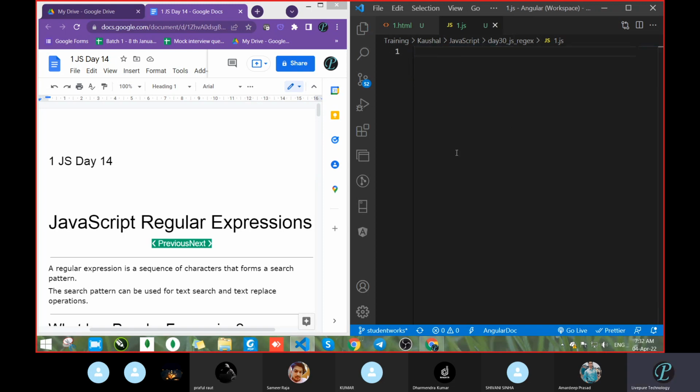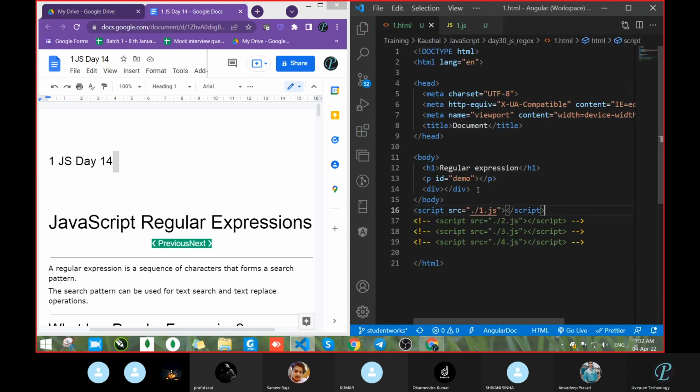Now, regular expression. What do you understand from the term regular expression? Any idea regarding regular expression? No idea. Fine.